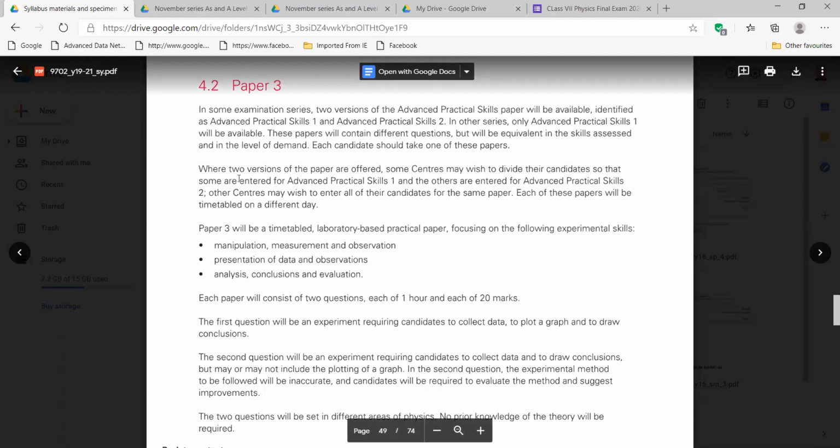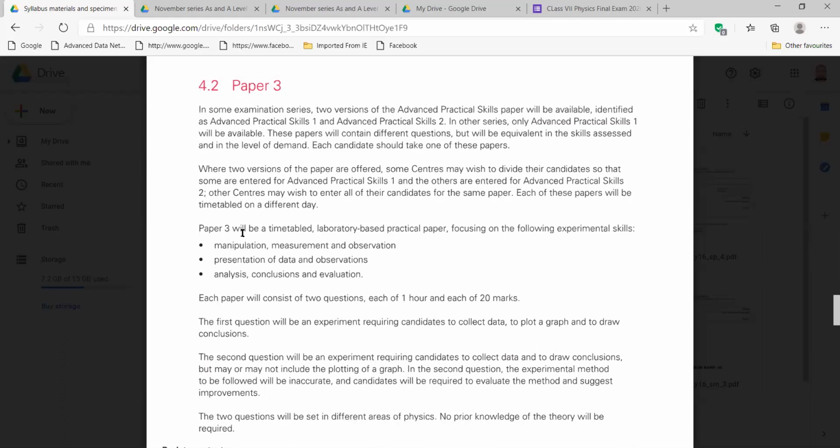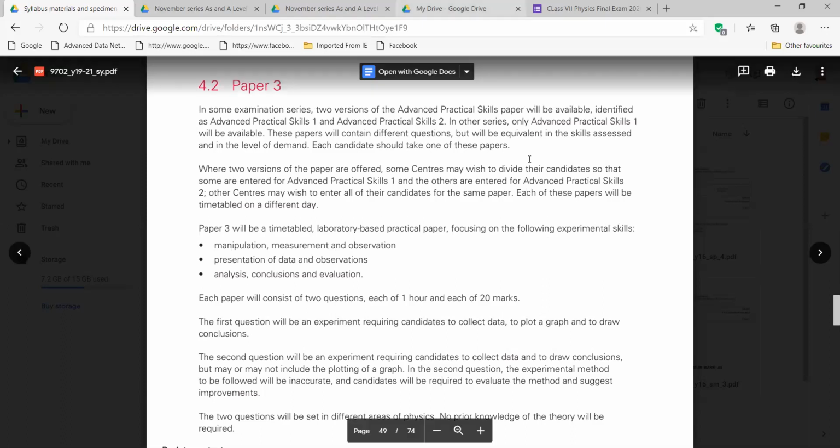Look, paper 3 will be a timetabled, laboratory based practical paper, focusing on the following experimental skills. Can you continue reading from here? Manipulation, measurement and observation, presentation of data and observations, analysis, conclusions, and evaluation.